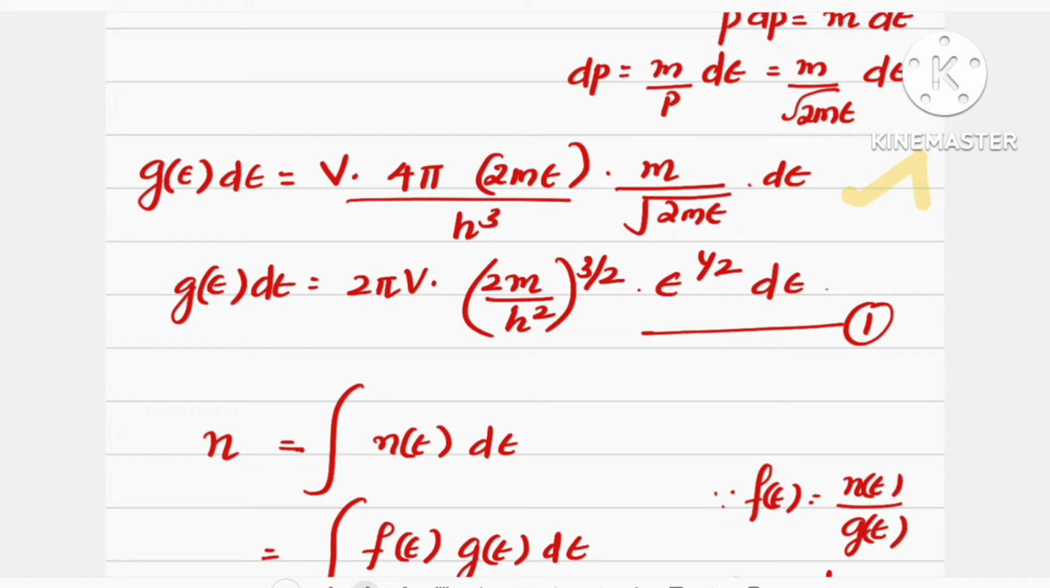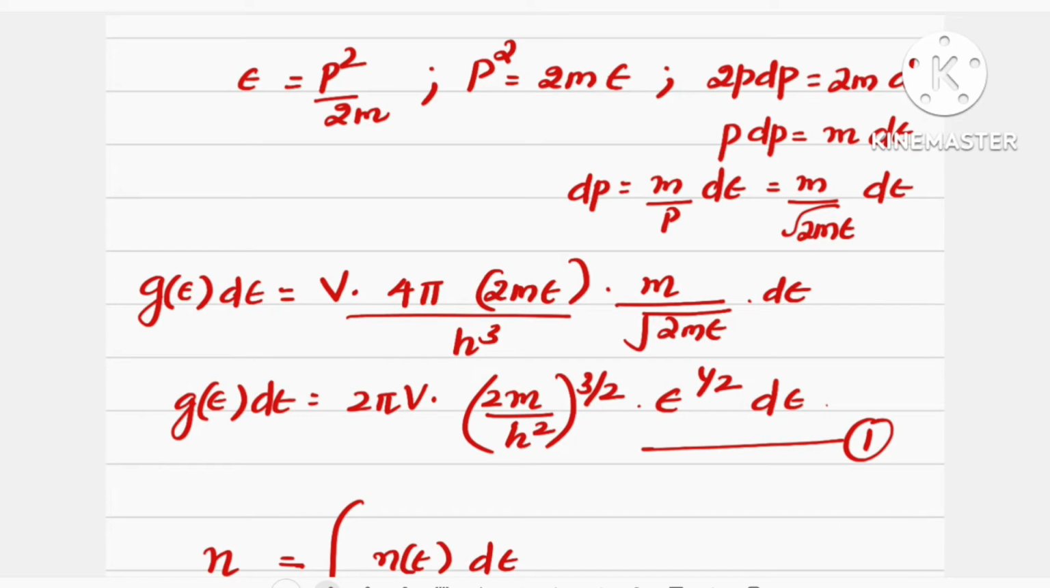Therefore, g(ε) dε is equal to, on rearranging these equations, 2 pi V into (2m by h square) the whole raised to 3 by 2 into epsilon raised to half d epsilon. These two expressions are the same; we just rearranged the expression like this for simplicity. So g(ε) dε is equal to 2 pi V into (2m by h square) the whole raised to 3 by 2 into epsilon raised to half d epsilon. This can be taken as expression 1.